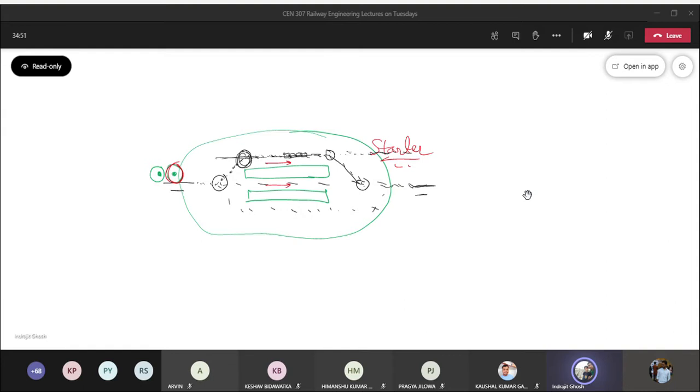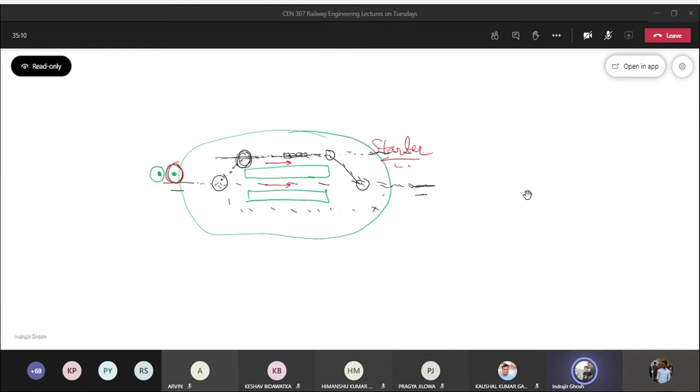But in case of main line, it is either yellow or green or red. Now, what do we use in case of main line? Yellow, green is fine.